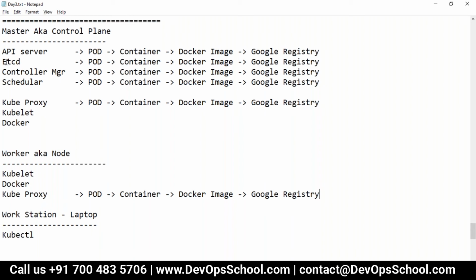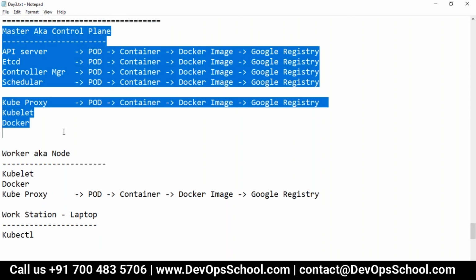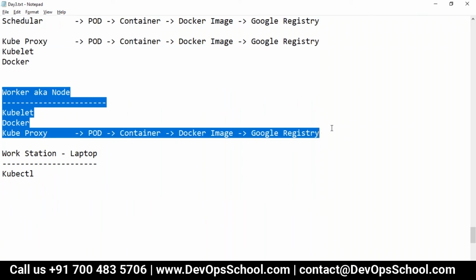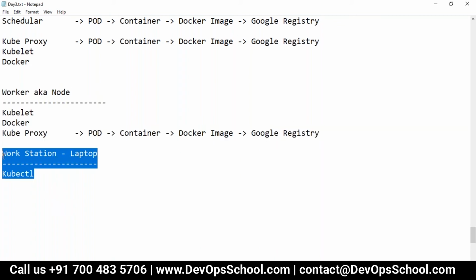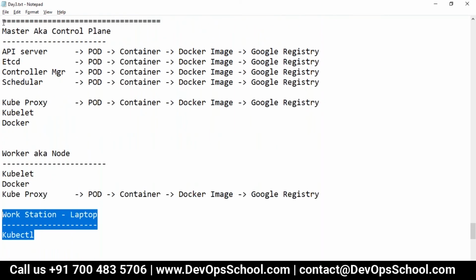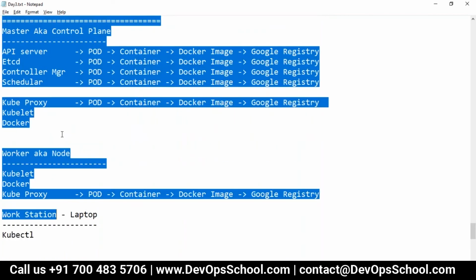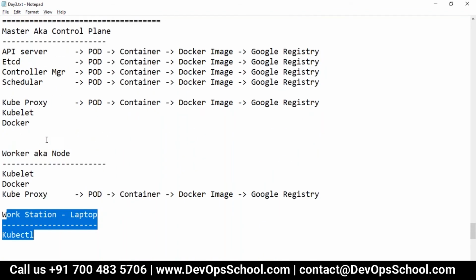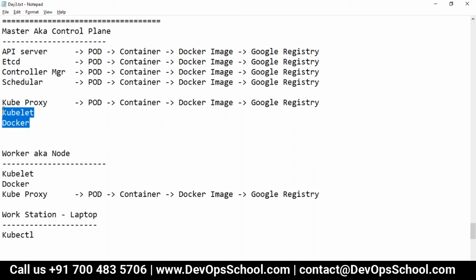Yes. So guys, I need to set up one master, okay? And I need to set up one worker. I'll set up more workers, but whatever I do with one worker, same process you do with 10 workers also. If you want to automate it, you can use Ansible, Puppet, Chef, and many tools are there. And then I need to set up a workstation. So these are the things I need to set up: master, worker, workstation. Out of which each node I need these tools: kubelet and docker.